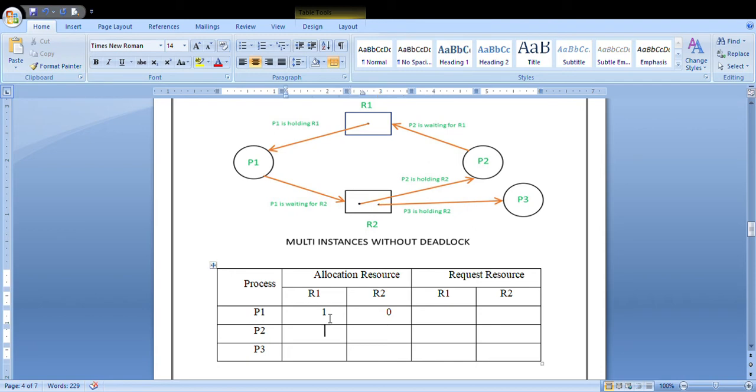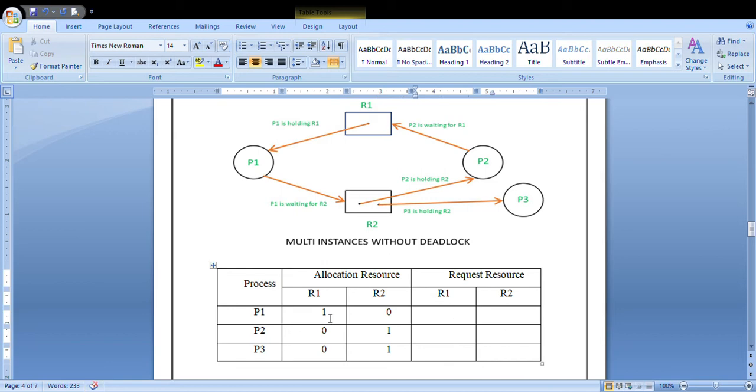Next, for your P2 process, the R1 resource is not allocated to the P2 process, so this will become 0. And what about the next resource? Your R2 resource is allocated to the P2 process, so you are taking it as a 1. Now your R1 resource is not allocated to P3, so you are taking it as a 0. In the same way, the R2 resource is allocated to P3, so you are considering it as a 1.